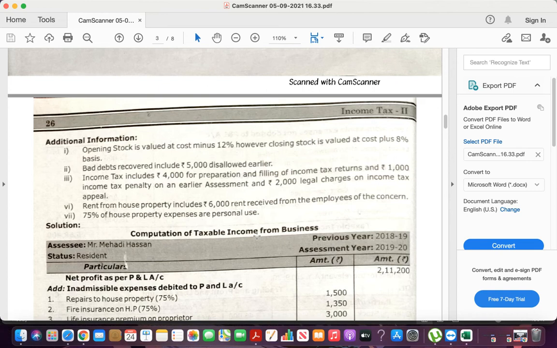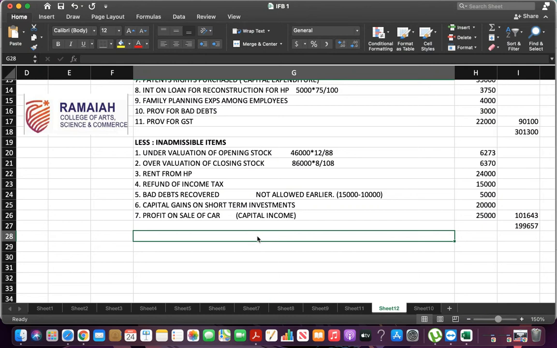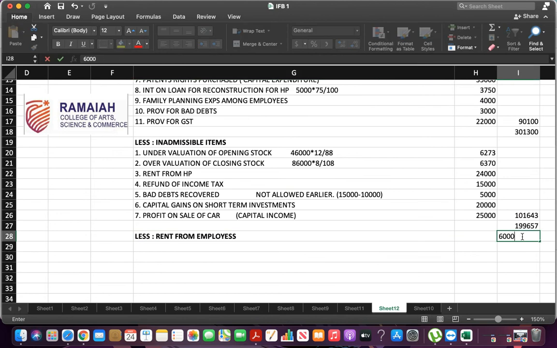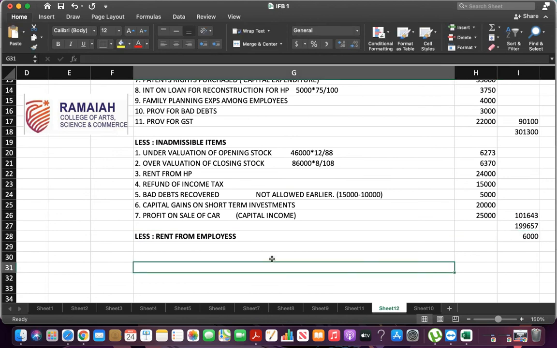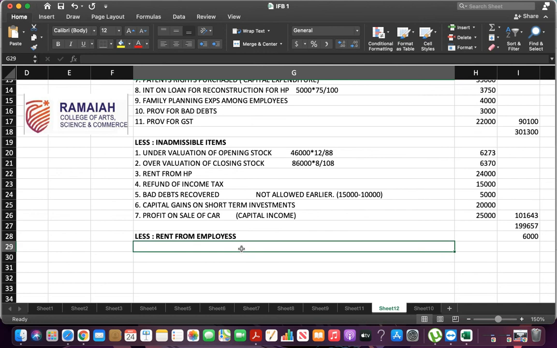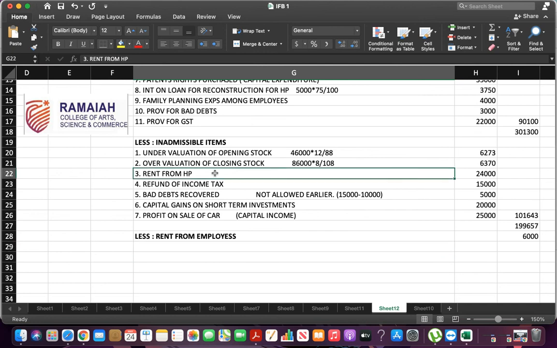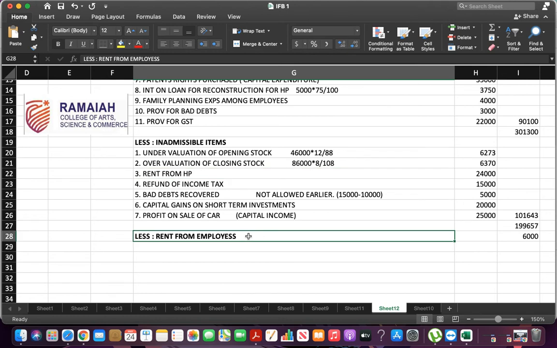Correct. So it's a business income. So if it is business income, we have to deduct it. Rent from employees, 6,000. Or you can show it here also. Rent from house property, 24,000 minus 6,000. It is left to you.